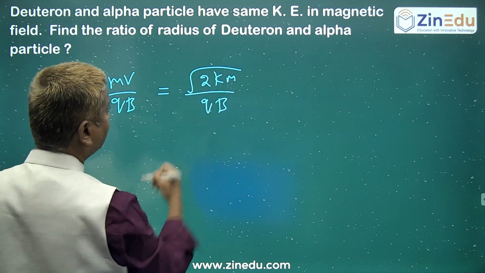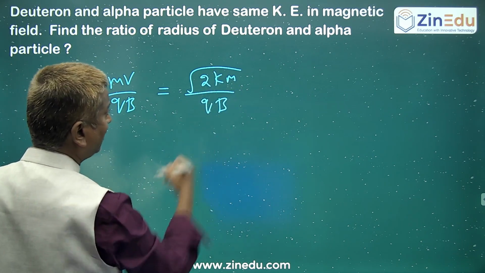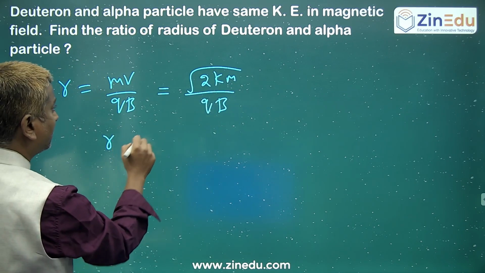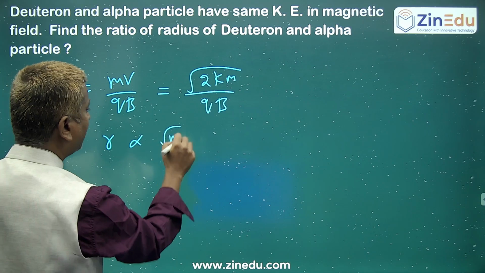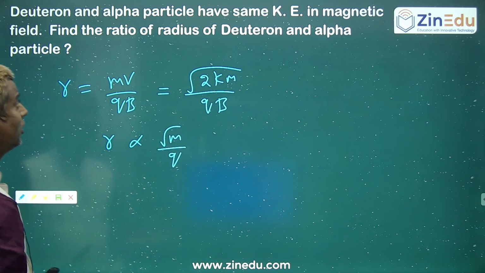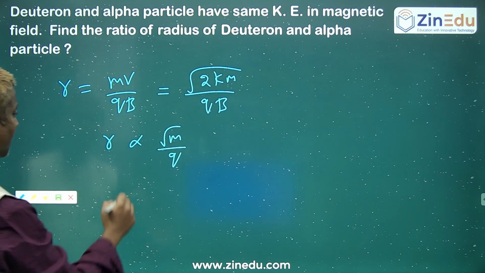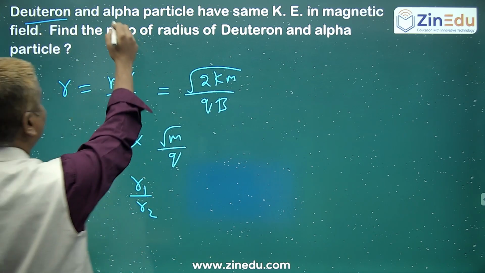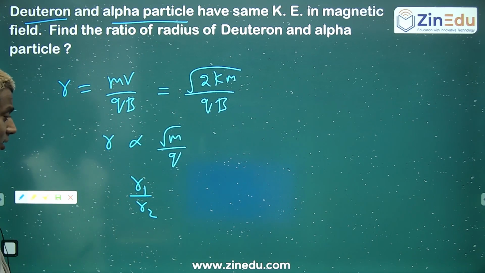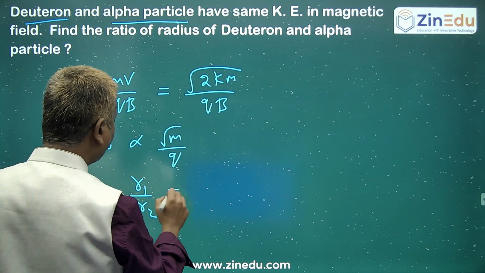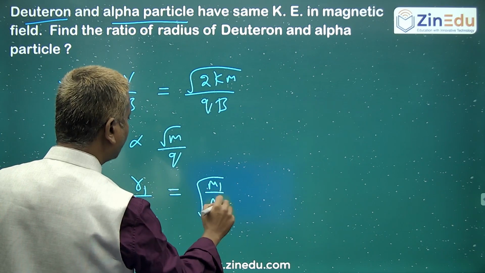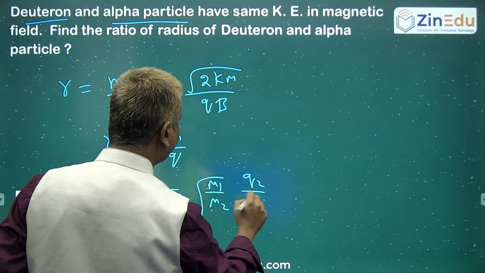Radius: kinetic energy is the same, masses are different, magnetic field is the same. So overall, radius is directly proportional to root m by q. Now I can say R1 by R2, where 1 represents the deuteron and 2 represents the alpha particle, is equal to root of m1 by m2 into q2 by q1.